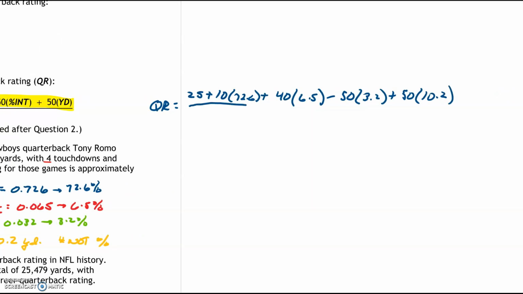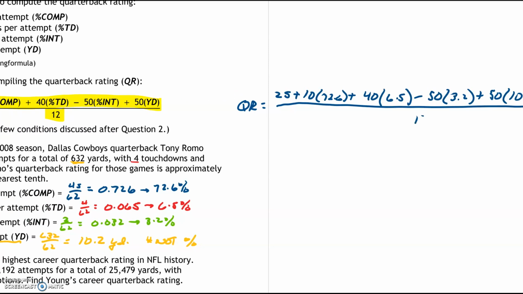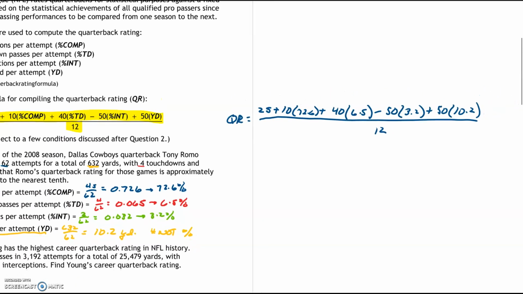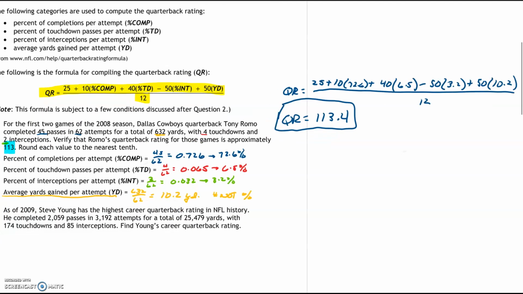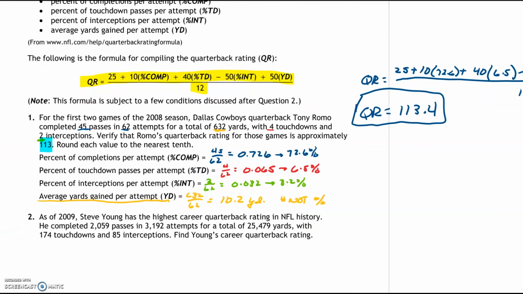Then we divide that whole thing by 12. When we do this, we get a quarterback rating of about 113.4. Remember, we were asked to round to the nearest tenth, and that is a pretty accurate quarterback rating for these statistics, about 113.